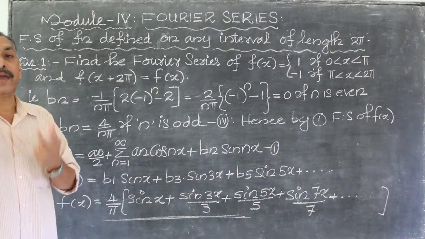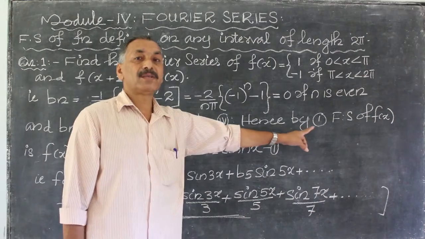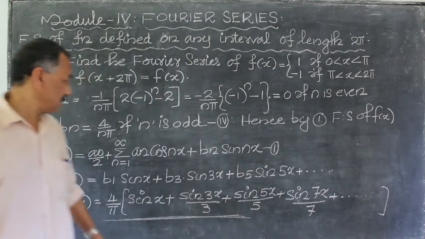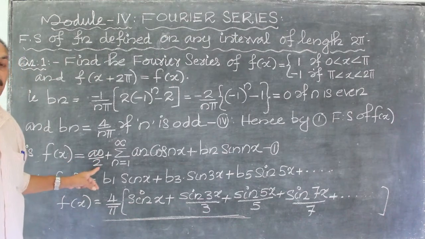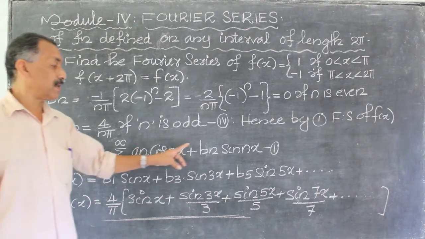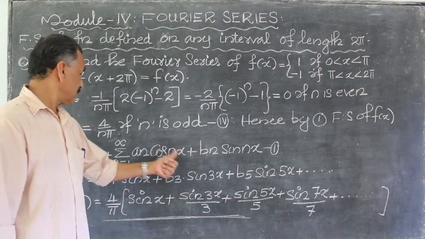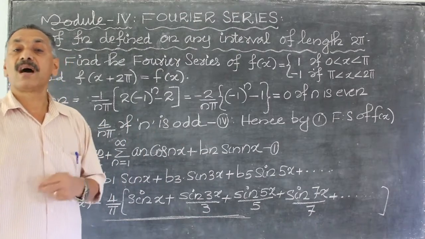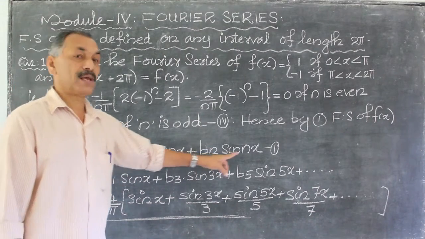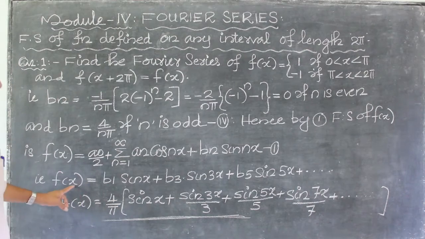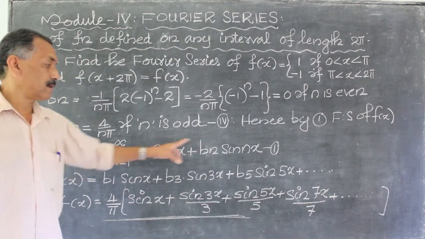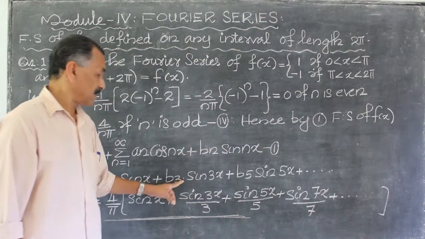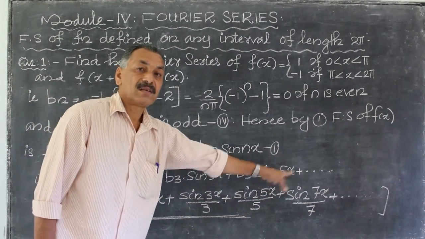Then by a0, an, bn, what is the Fourier series expansion of f(x)? By result 1, the Fourier series expansion is f(x) is equal to a0 by 2 plus the sum from n equals 1 to infinity of an cos nx plus bn sin nx. In this result, a0 is equal to 0, an is equal to 0, b2, b4, b6, etc. are all zeros. For odd n, the existing terms are b1 sin x plus b3 sin 3x plus b5 sin 5x, etc.